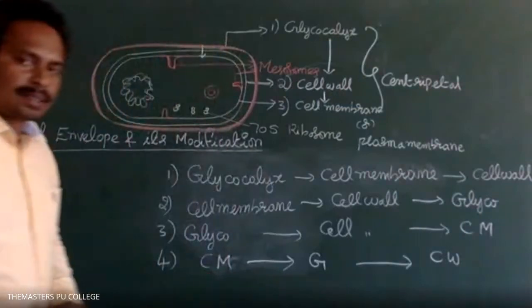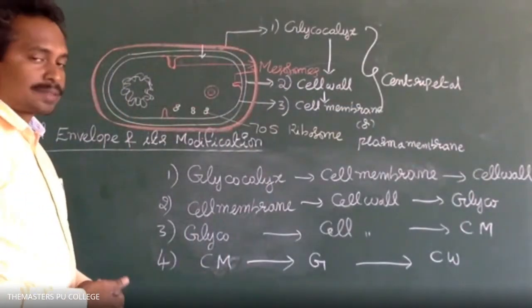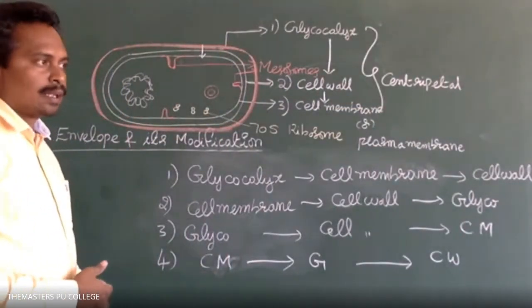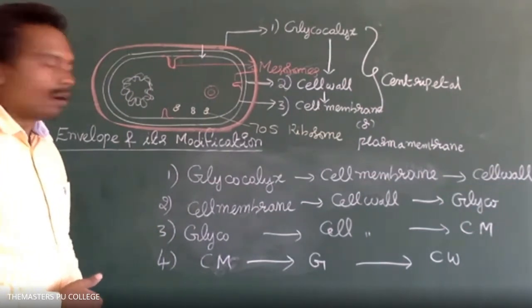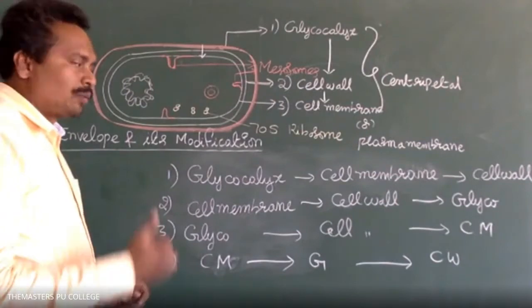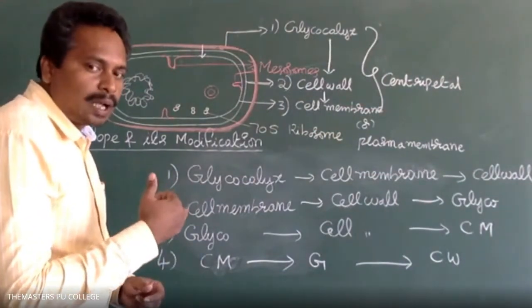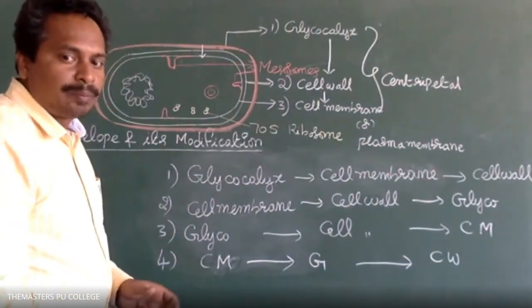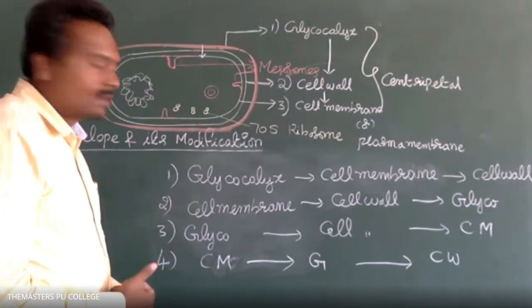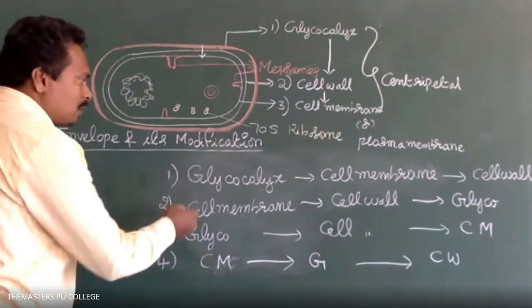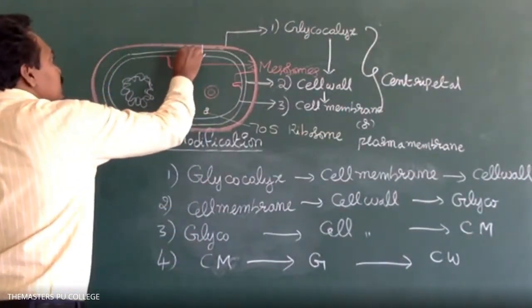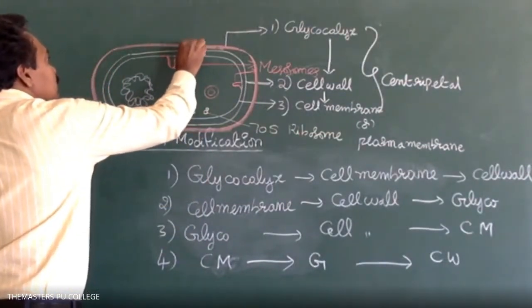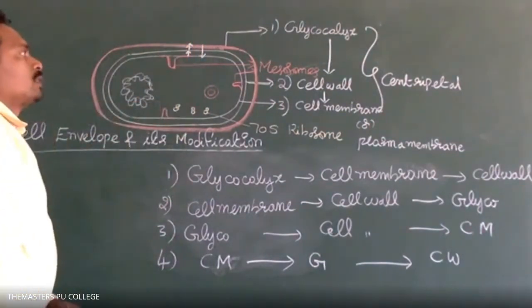Next, arrange the following layers of the cell envelope in prokaryotes in centrifugal order. Centrifugal means from the innermost to the outermost layer. Very good, Ramana. And Vishalan answered the second one: the cell membrane, cell wall, and glycocalyx. Cell membrane, the innermost layer, next the cell wall, then the glycocalyx.